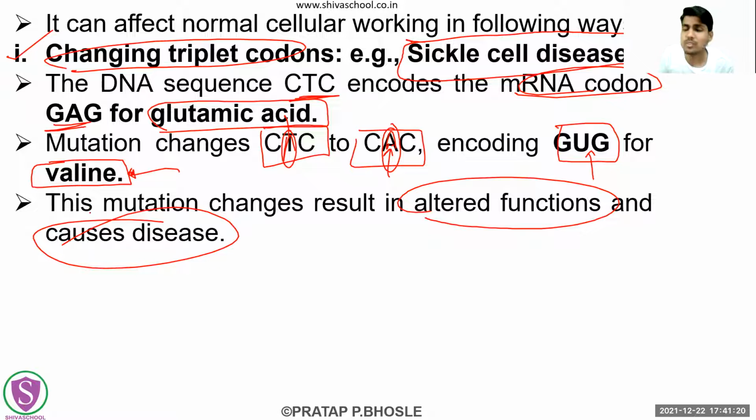Obviously, as a newer amino acid is going to be added into that protein, it will give some altered function to that cell, and altered normal functions means what? A disease. Okay, altered normal functions means what? Disease. So this is the first example, the missense.